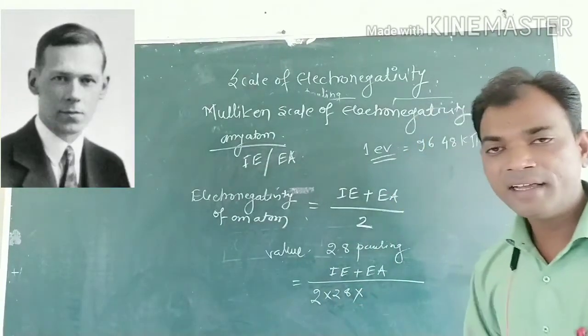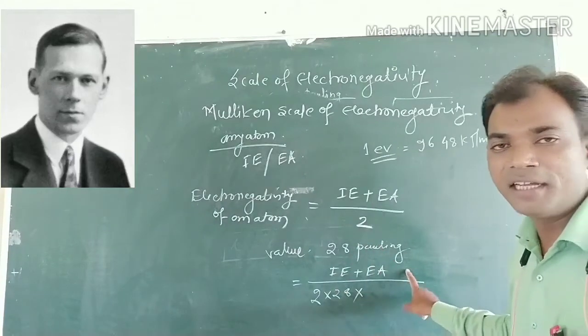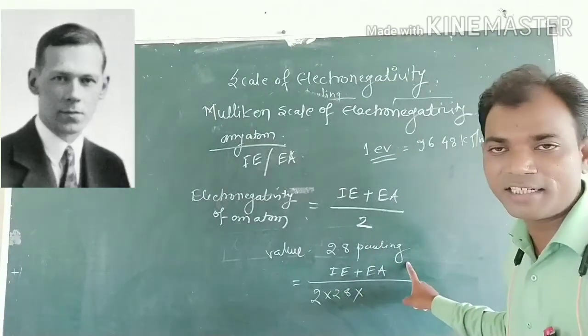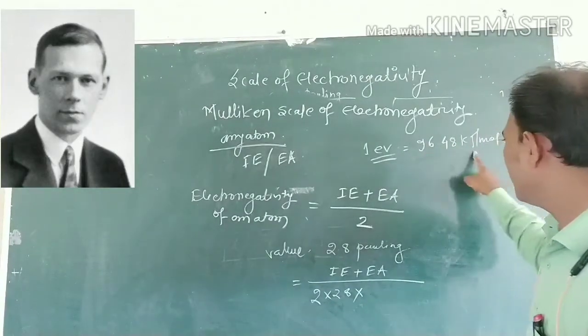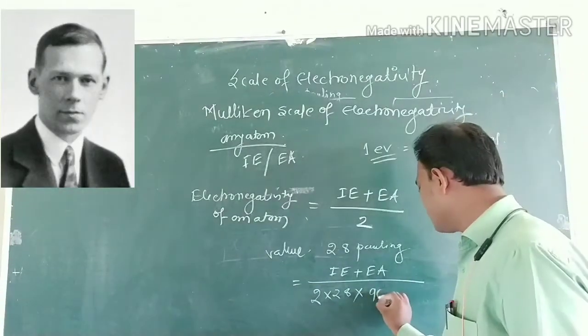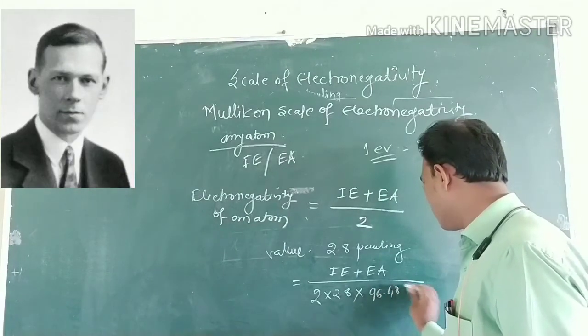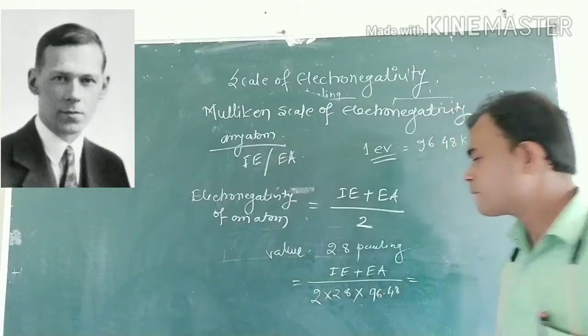And the value obtained in electron volts is converted into kilojoules per mole by dividing by 96.48.